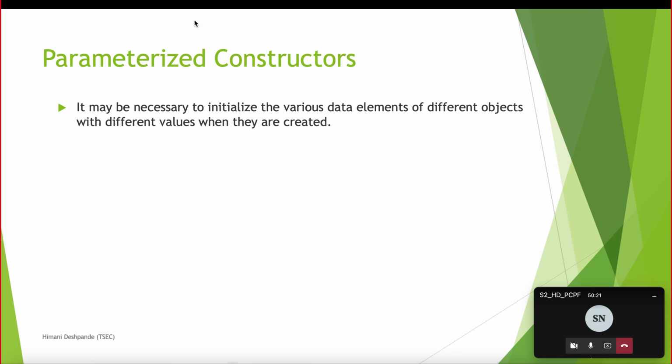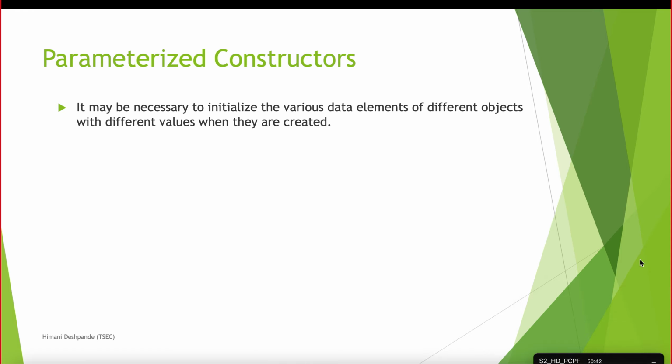So we need to initialize the heights in terms of feet and inches. We cannot give a default value of feet and inches to each student. We cannot say that because Pranav is 5'10", we'll make all the boys of the class 5'10". That's not possible. So while creating the object of a particular student, we pass the values as input, and accordingly the feet and inches will be initialized differently for different students.